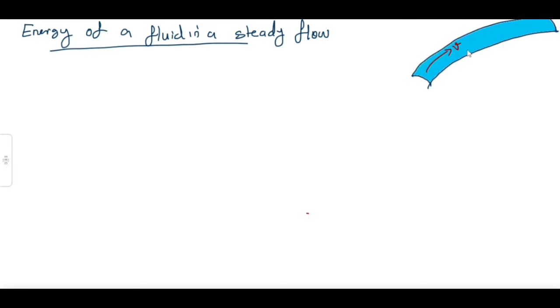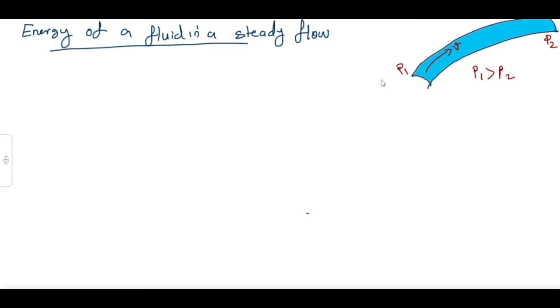When the liquid is flowing through this pipe, if I say the pressure at the bottom part is P1 and at the top portion the pressure is P2, which pressure will be greater? Pressure P1 will be greater than P2, only then will the liquid flow from bottom to the top.